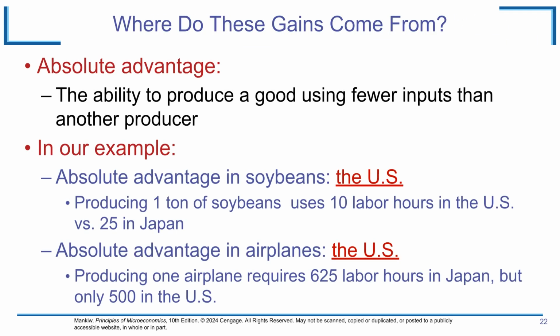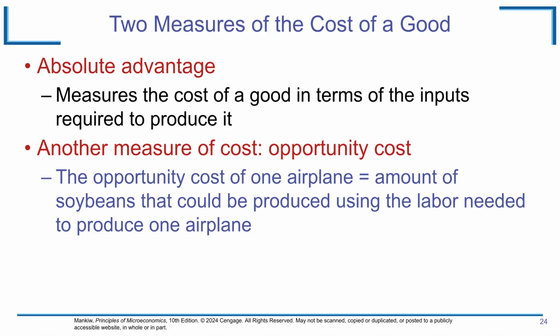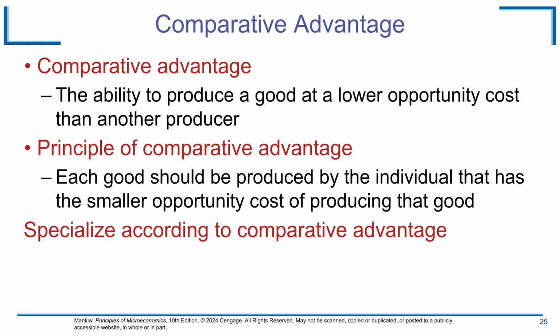It begins with absolute advantage, defined as the ability to produce a good using fewer inputs than another producer. The US holds an absolute advantage in both soybeans and airplanes. Even when one country has an absolute advantage in both goods, trade remains mutually beneficial. The key lies in comparative advantage, specializing in goods produced at the lowest opportunity cost. Beyond absolute input costs, we must measure the cost of a good through opportunity cost, which represents the amount of one good that must be given up to produce another. Comparative advantage is the ability to produce a good at a lower opportunity cost than another producer. By specializing according to this principle, overall production and consumption efficiency increase.